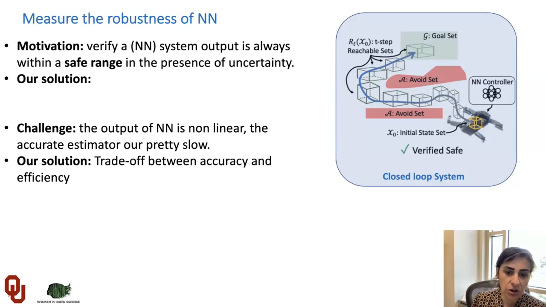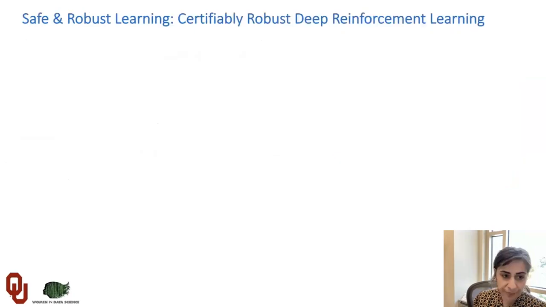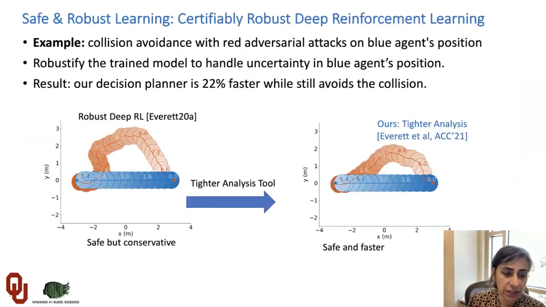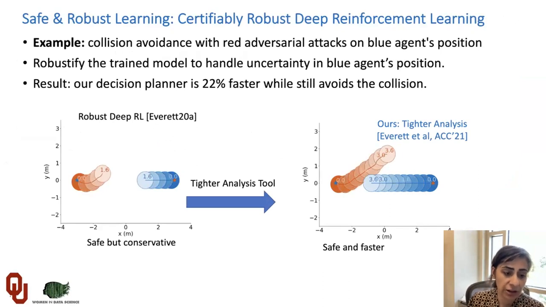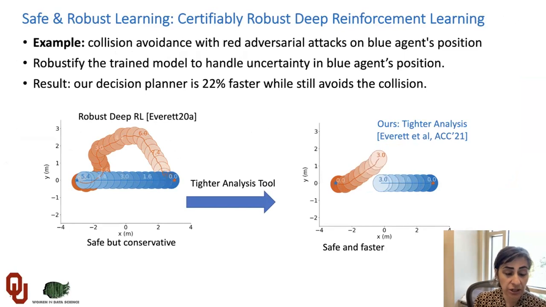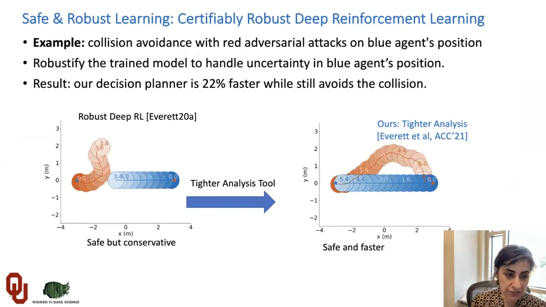So our idea is how we can trade off between accuracy and efficiency, by having algorithms that are still accurate but efficient enough that we can run them in real time. So here we show, out of our examples, how we can tackle this problem and how our new algorithm solves this issue and improves the accuracy and the efficiency as well.